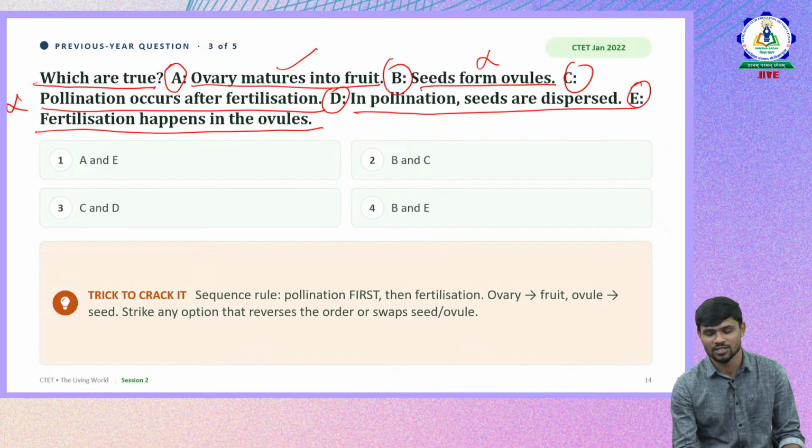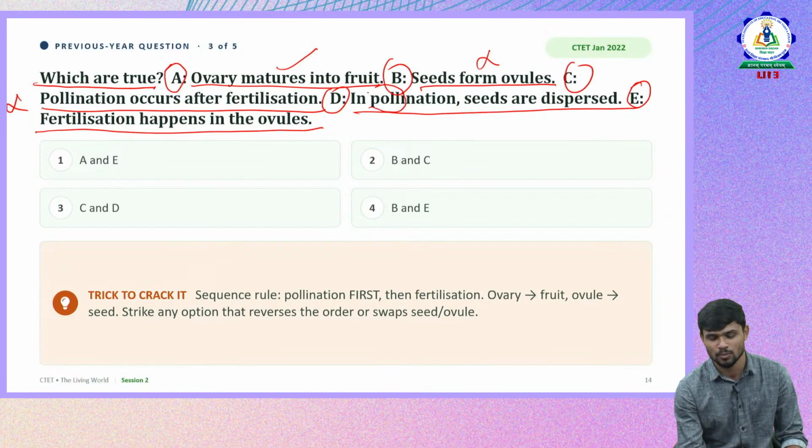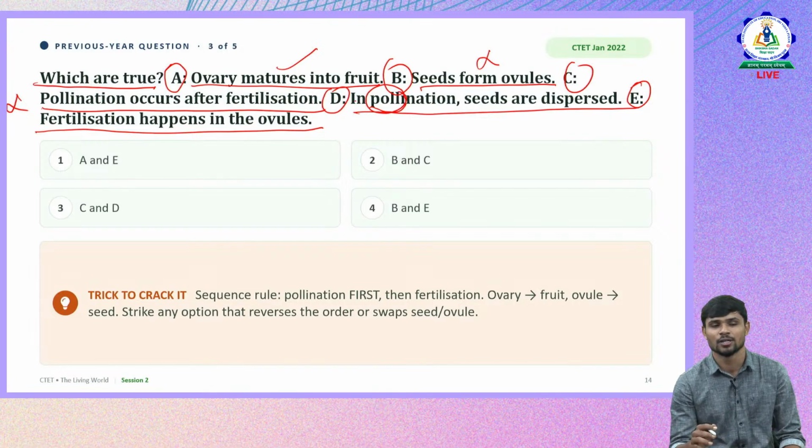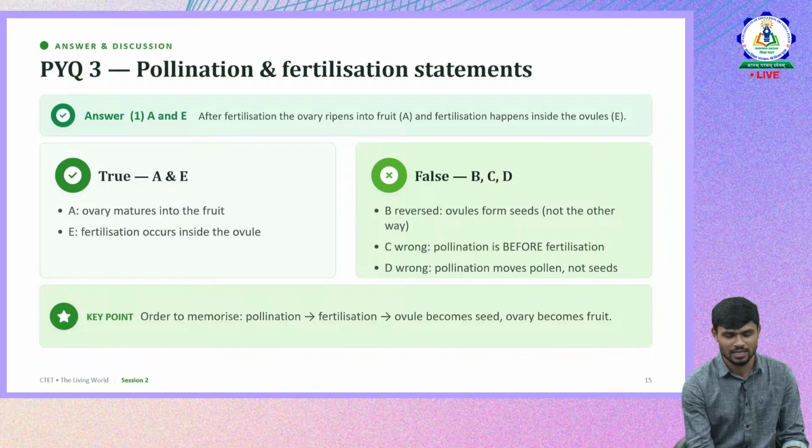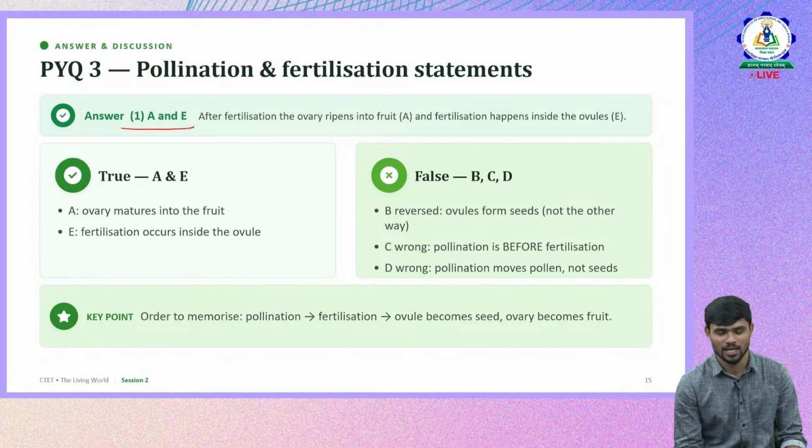In pollination, seeds are dispersed? Seeds are not dispersed in pollination. Pollination is about pollen grains. So in pollination, pollen grains are dispersed, not the seeds. So this is also wrong. Fertilization happens in the ovules. So let us see, which is the right answer? It is A and E.